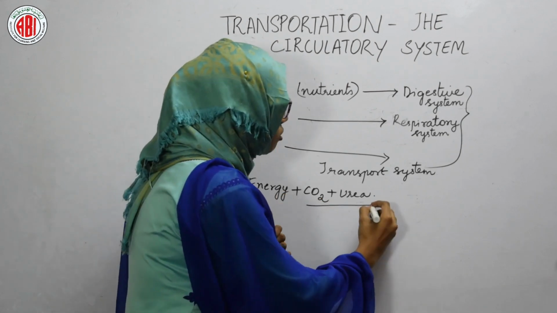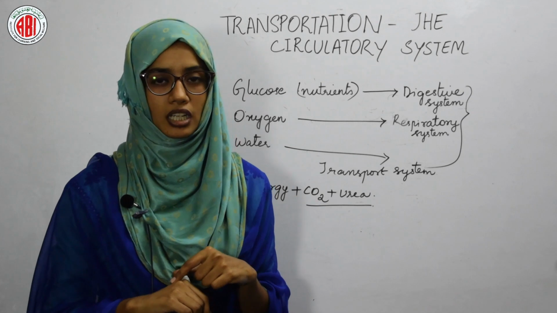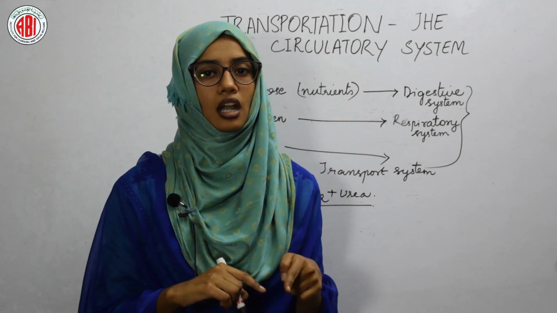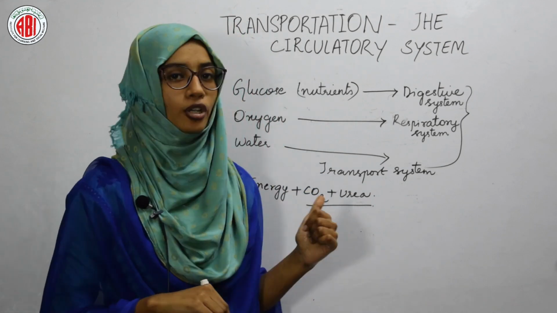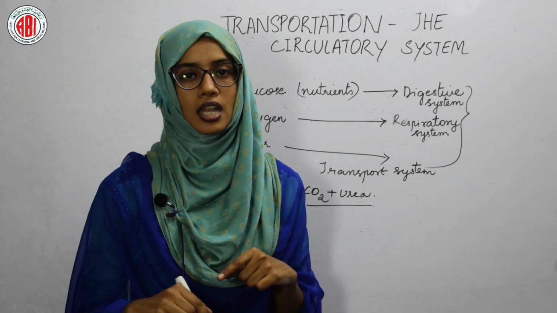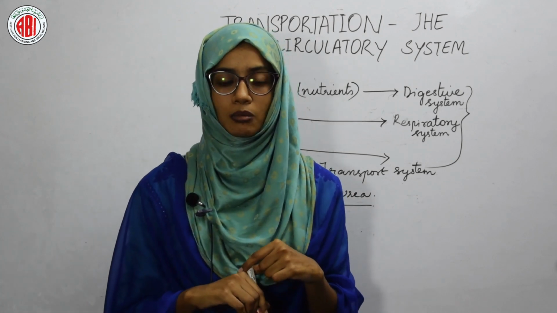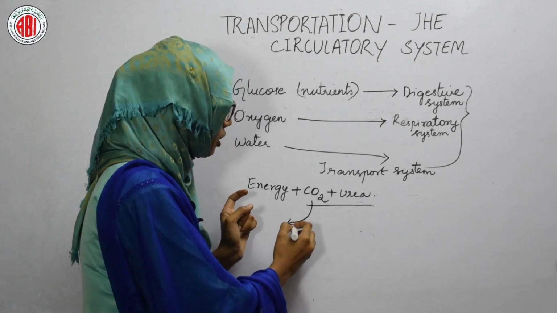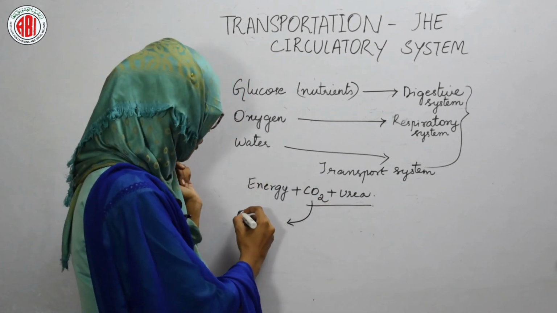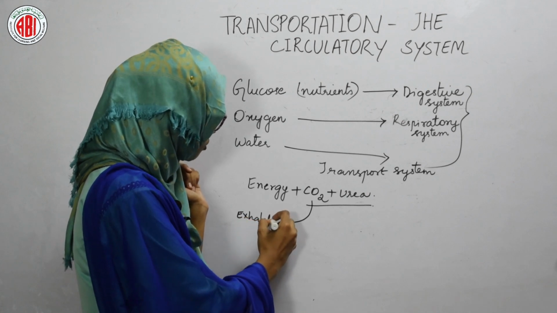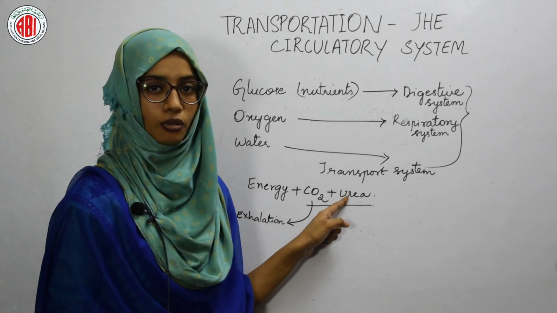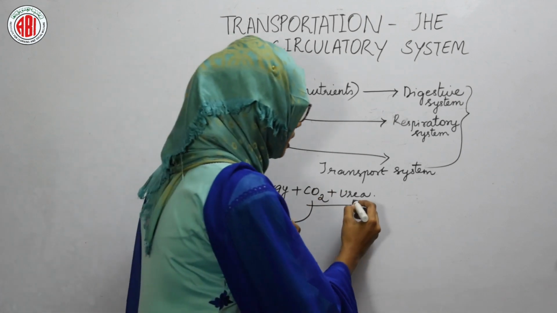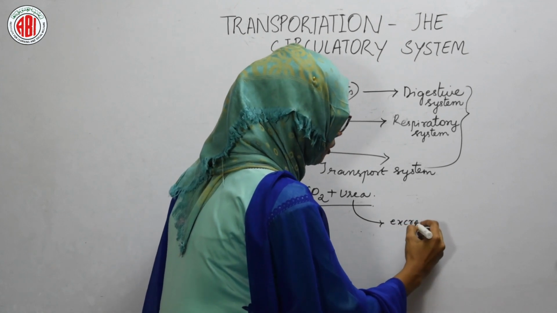Now this carbon dioxide and urea are the waste materials which are present in our body. These materials need to be sent out of our body. If these materials accumulate for a longer period in our body, then many effects can be seen in the human body. So the carbon dioxide is eliminated, or sent out of the body, when we exhale, during the exhalation process. And the waste material urea, which is present in every body tissue, has to be collected and has to be supplied to the excretory organs.